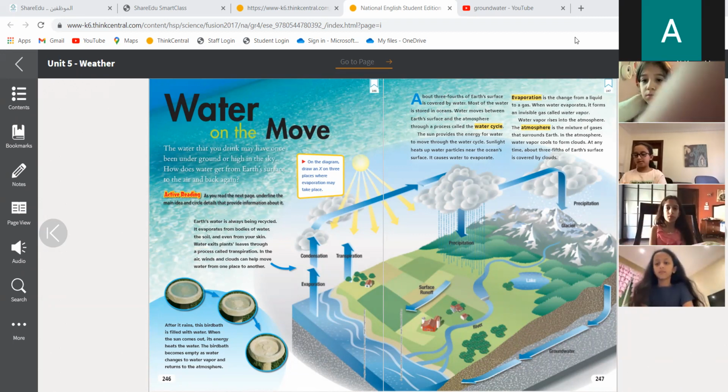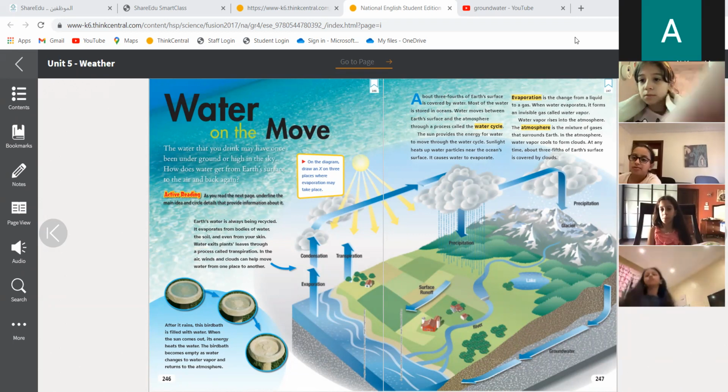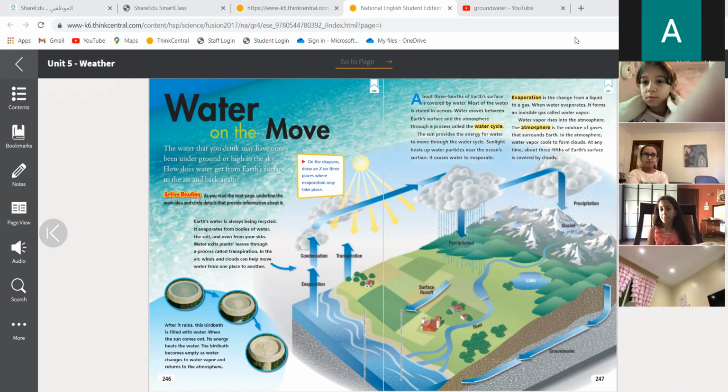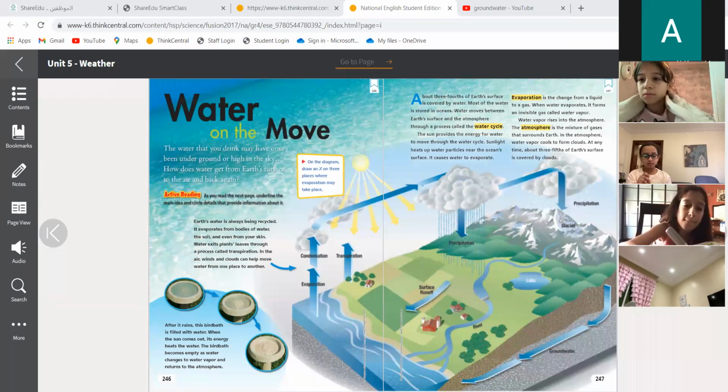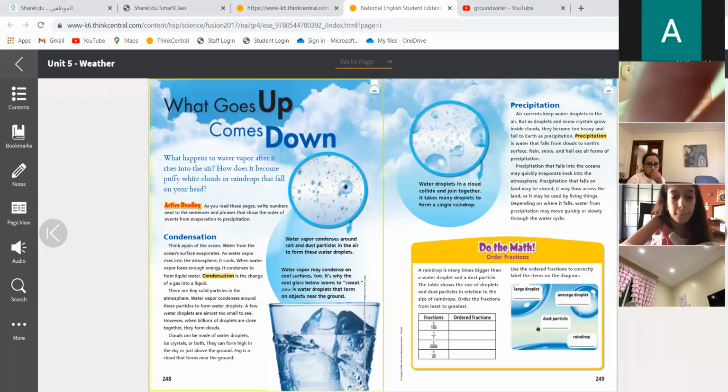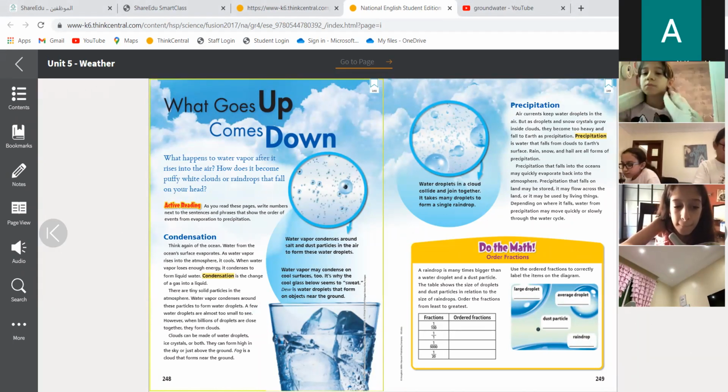Not only evaporation can put water vapor into the sky, but also transpiration, which means that some plants can sweat or give water vapor to the atmosphere. And we learned what condensation and precipitation are. Do you have any questions?